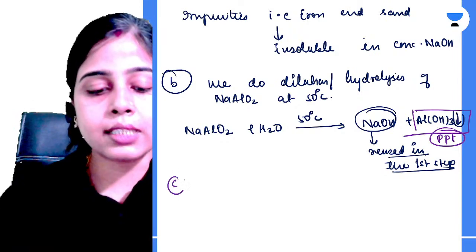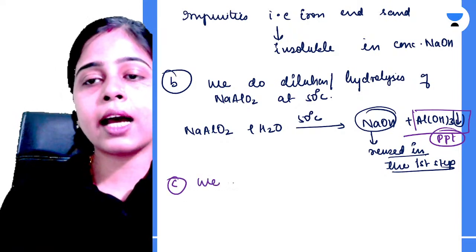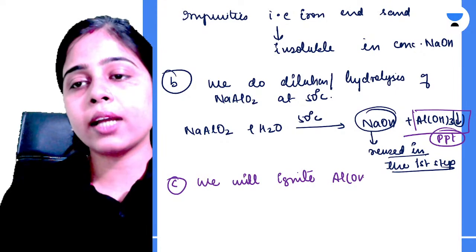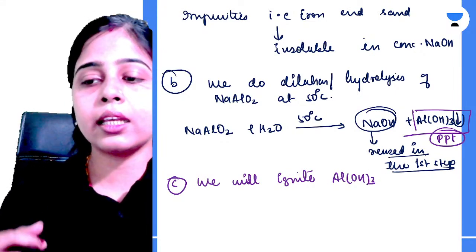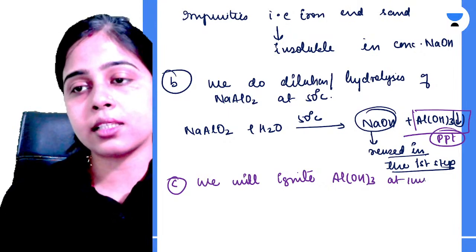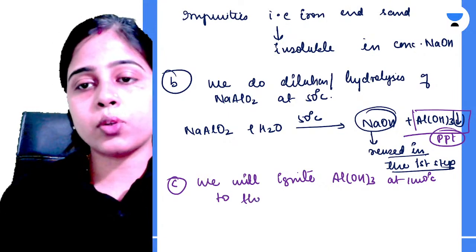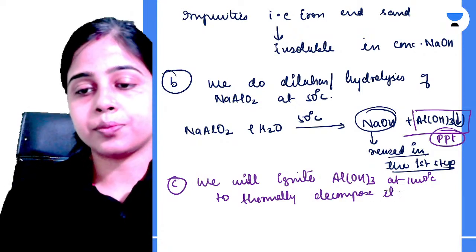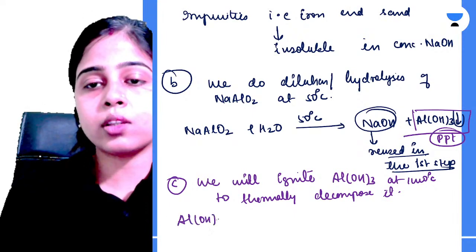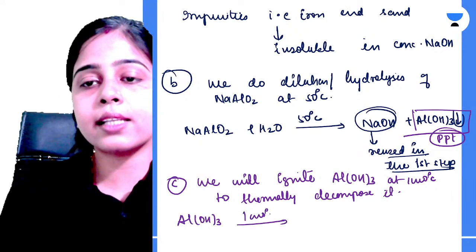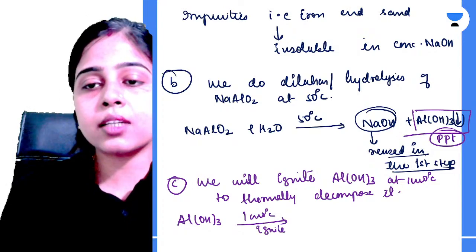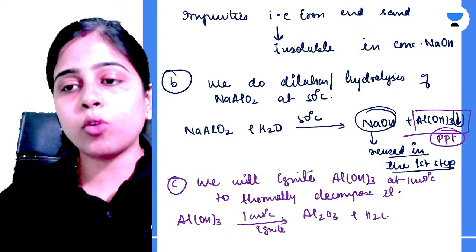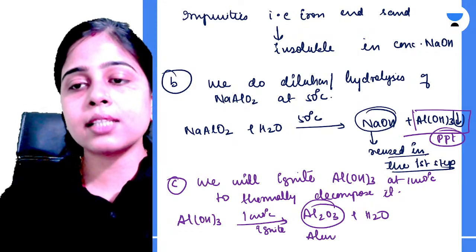Clear? Now third step. Third step में क्या करना है? We will ignite your aluminium hydroxide. So हम आपके aluminium hydroxide को यहाँ पर ignite करने वाले हैं, यानी कि आग लगाने वाले हैं at 1000 degree Celsius to thermally decompose it. Okay, so Al(OH)3 है, इसको हम लोगों ने 1000 डिग्री सेल्सियस पे इग्नाइट किया. What happens? It will undergo thermal decomposition to produce your aluminium oxide and your water. This aluminium oxide is known as alumina.